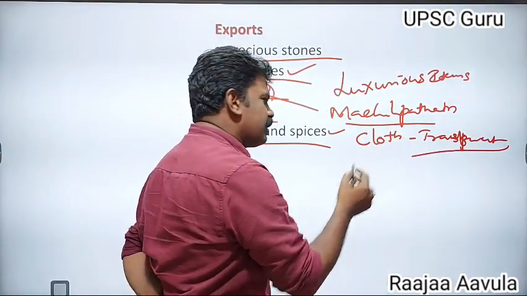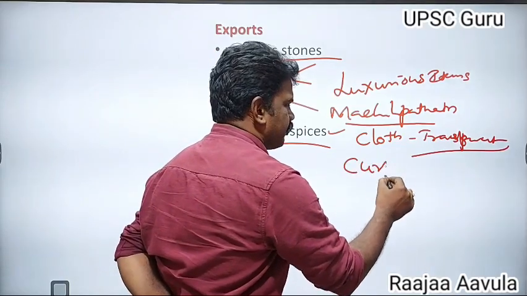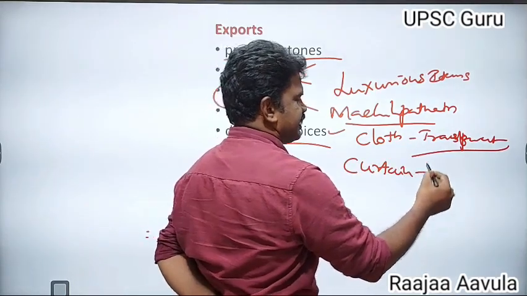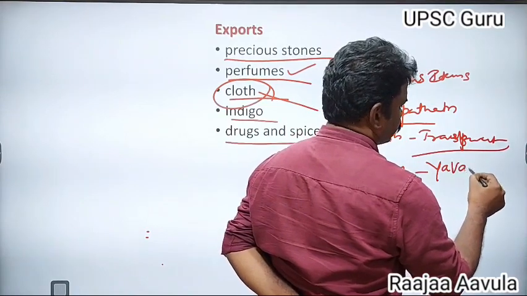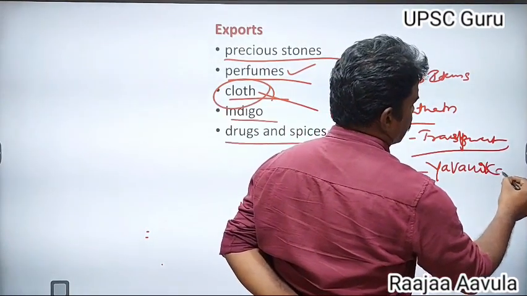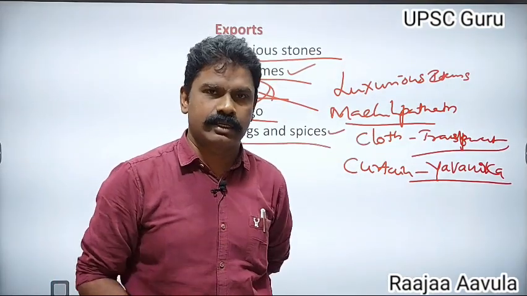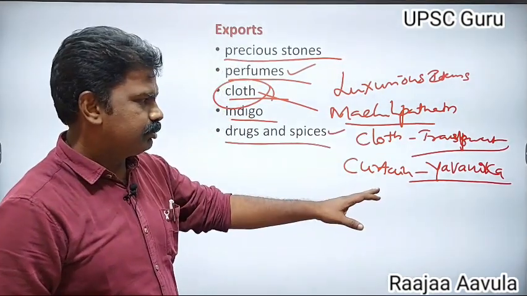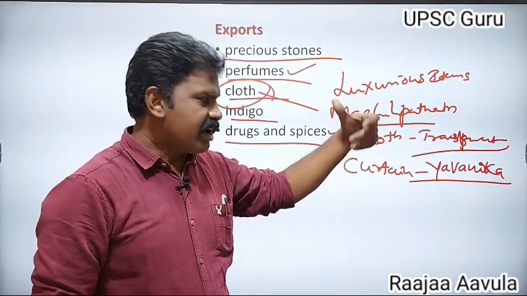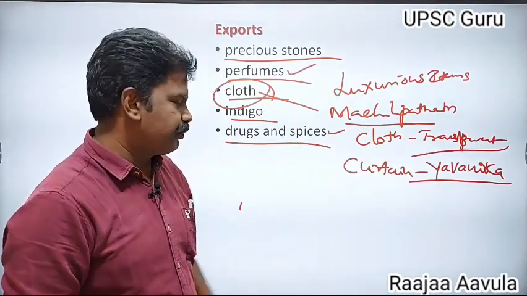This more transparent cloth is called as cotton, that is Yavanika. Cotton is called as Yavanika. Indian cloth looks like a cotton, Yavanika, liked by the Yavanas, that means Romans.